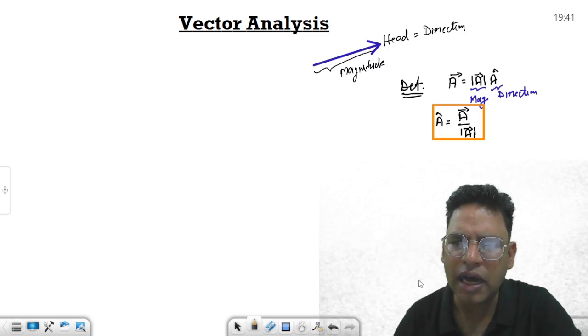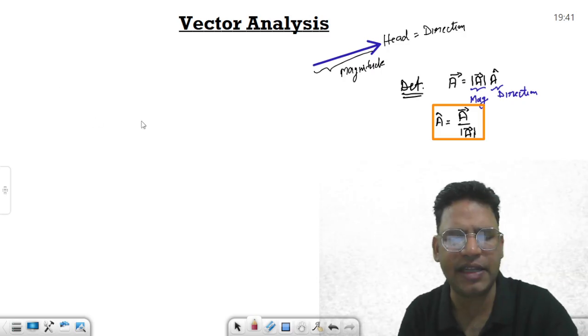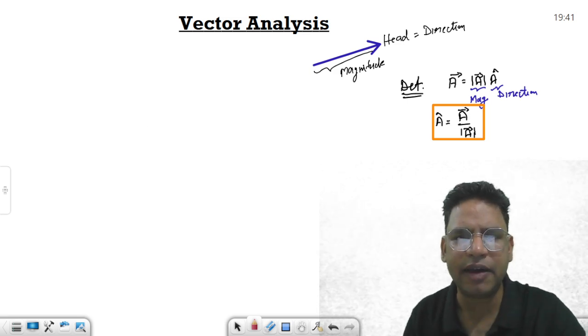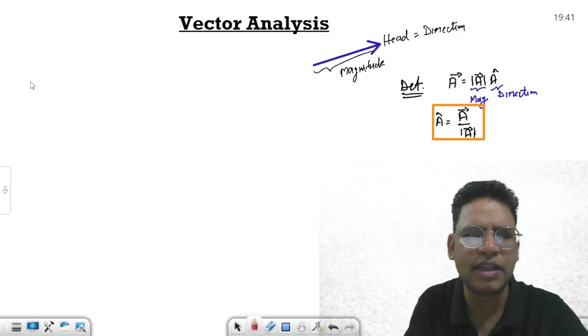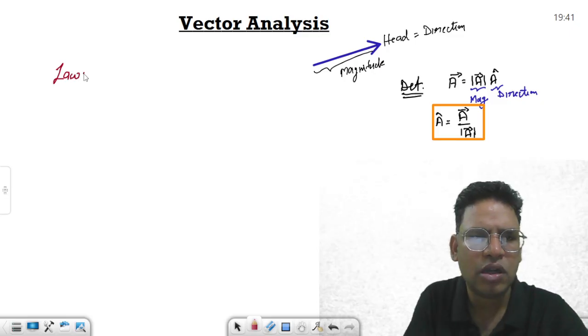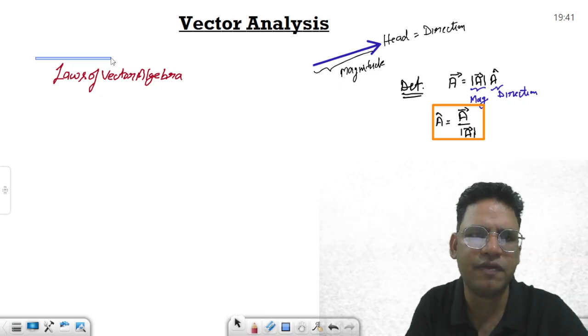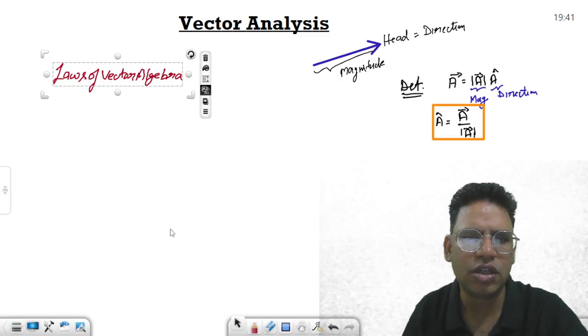That is the definition of a hat. Now we have already covered laws of vector algebra. तो मैं आपको एक बार फिर से बता दूं, laws of vector algebra के बारे में अगर हम बात करें तो वो क्या थे अपने पास, ये थे laws of vector algebra. Let me check if it is writing.